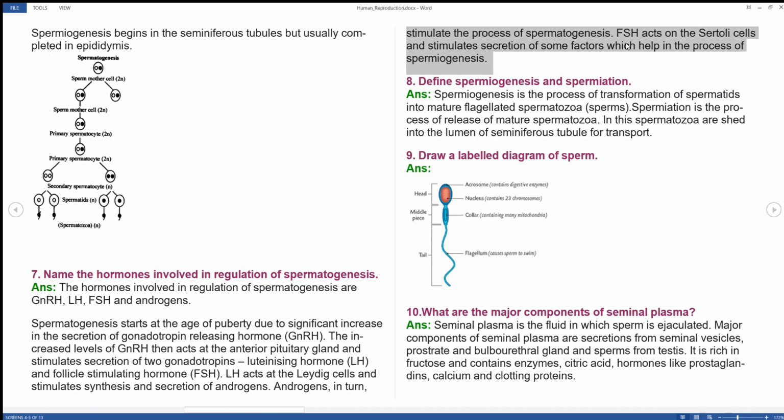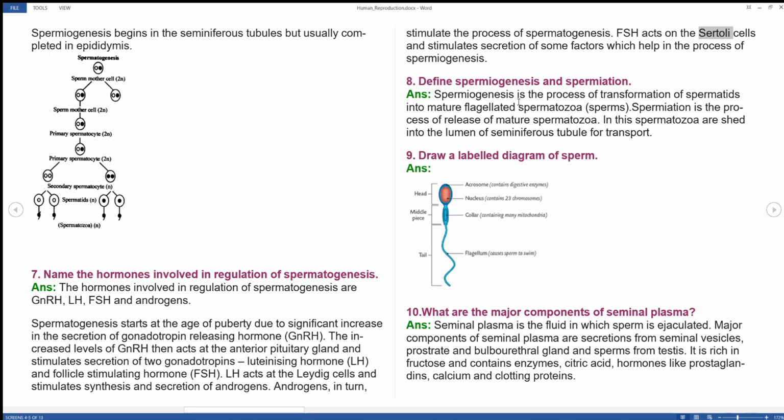You need to remember the function of Sertoli cells and Leydig cells in a single sentence. FSH stimulates Sertoli cells to secrete some factors which help in the process of spermiogenesis.